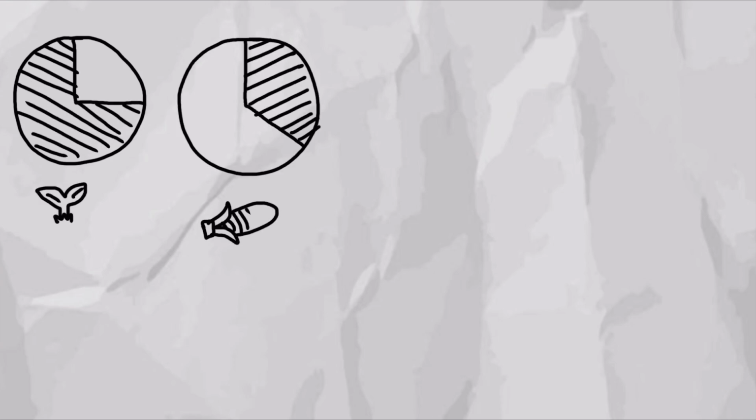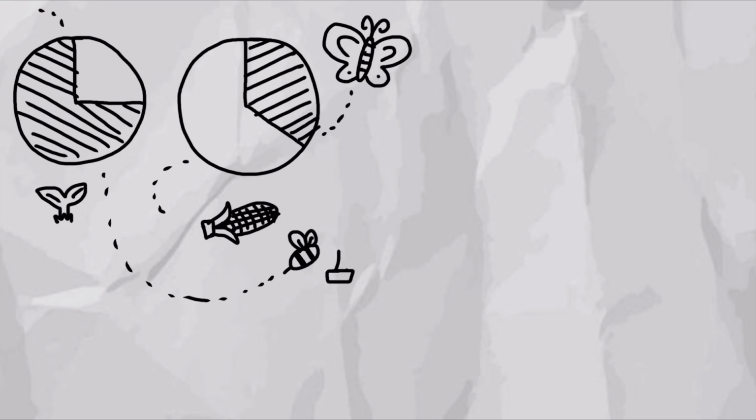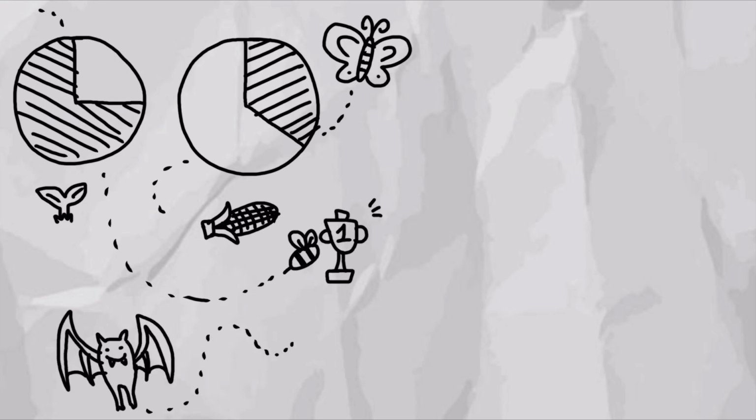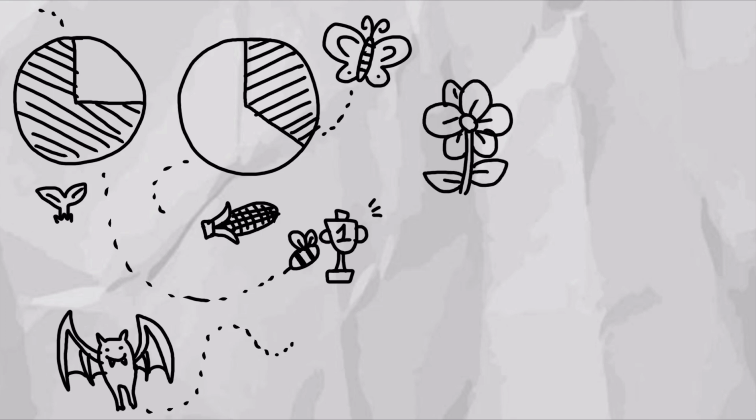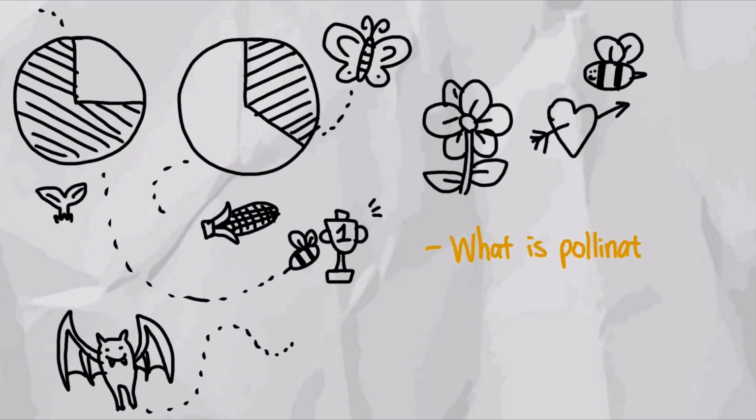Around 75% of plants in the world and 33% of our crops depend on pollinators to reproduce. We often hear about how important bees are to us and why we should try to save them, but there are many other animals that pollinate as well. Nature has relied on them long before humans have, and there exists a beautiful mutualistic relationship between pollinators and plants. So in this video, we will learn about what pollination is, what pollinators do, and the current state of pollinators.